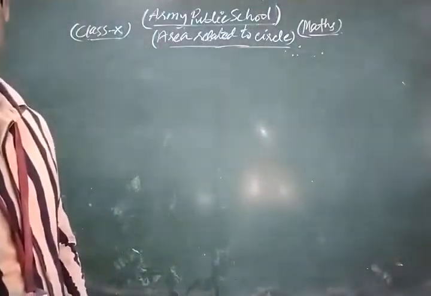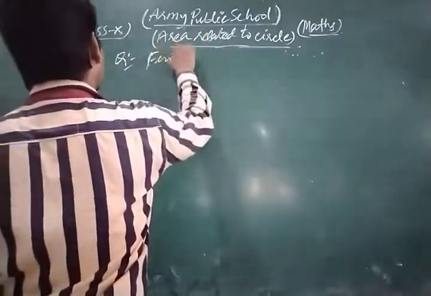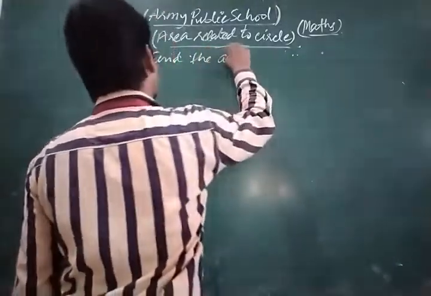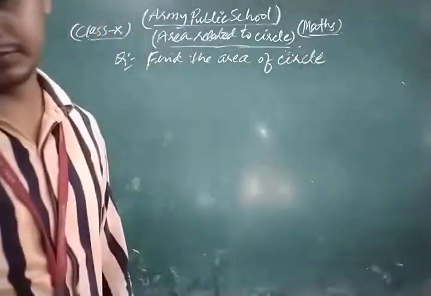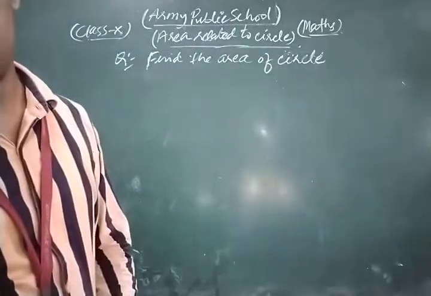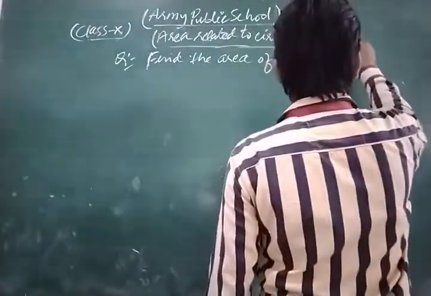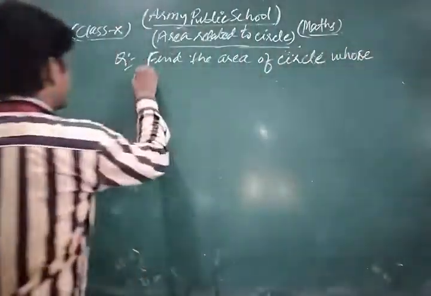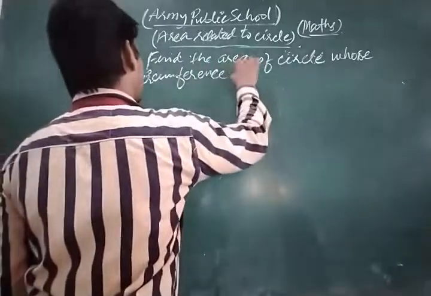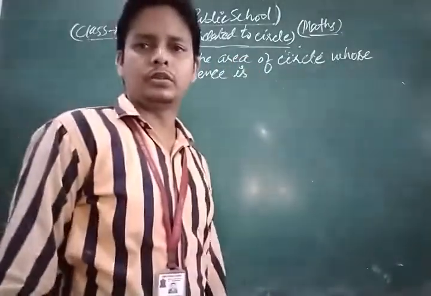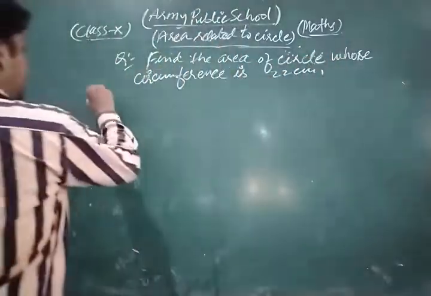Find the area of circle whose circumference is 22 centimeters. Now let's see its solution.